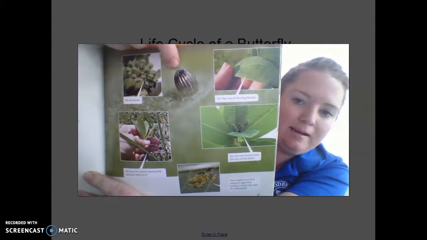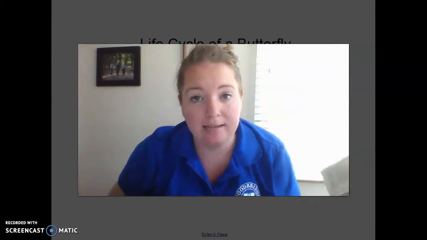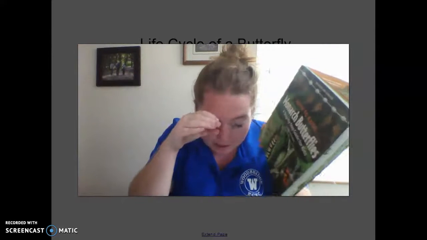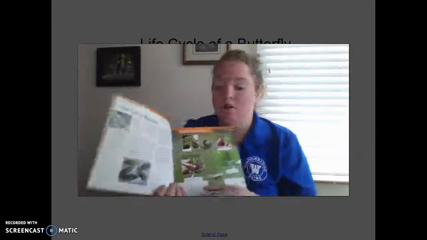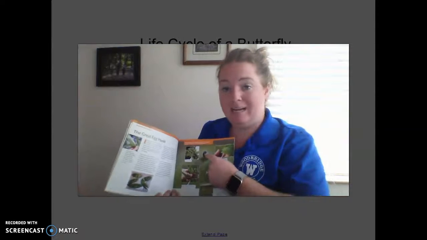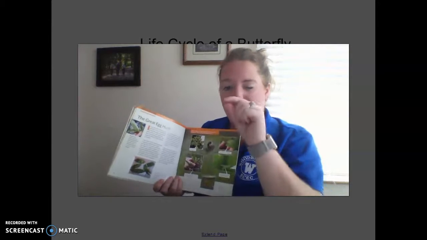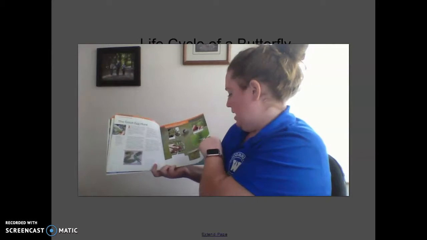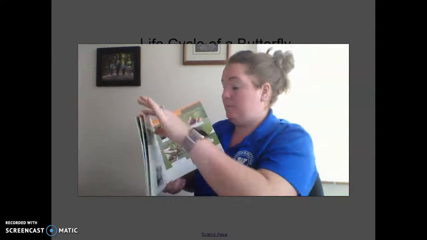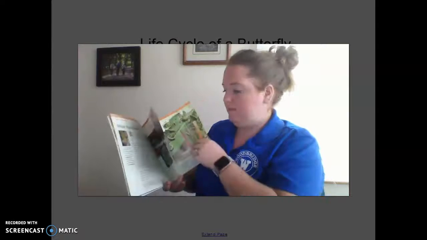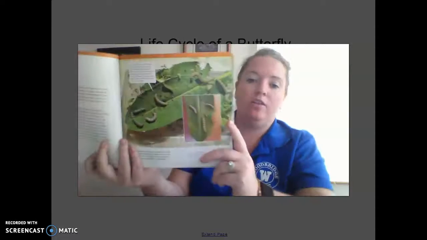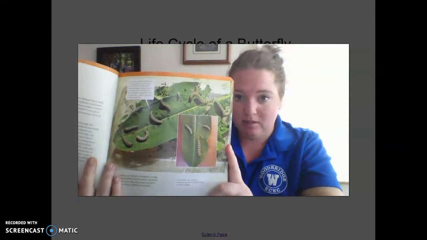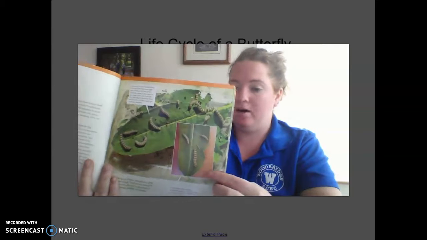This is a magnified version of the butterfly egg. Magnified meaning that magnifying glass that we had in class that you look at like this. That's what they did to show this, because it's so tiny. It's actually only like this big. It's very small. So the butterflies lay the eggs on the leaves, and then the caterpillars hatch on the leaves. And see, these are all monarch caterpillars.